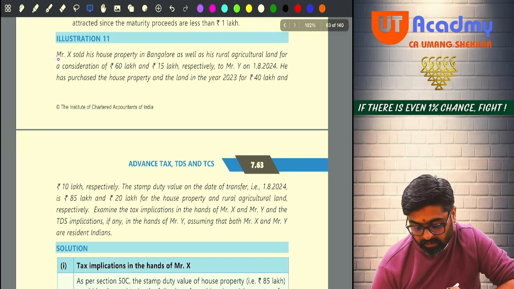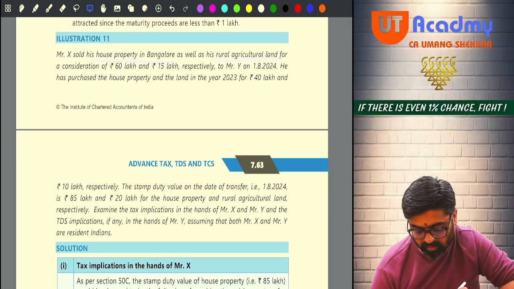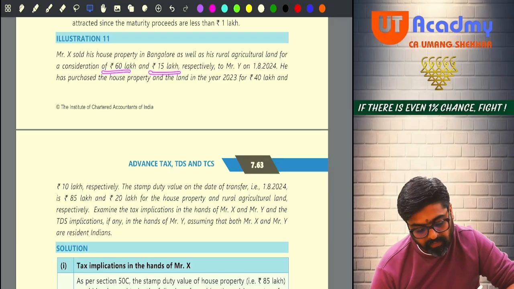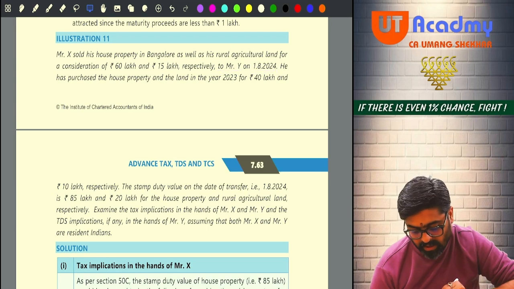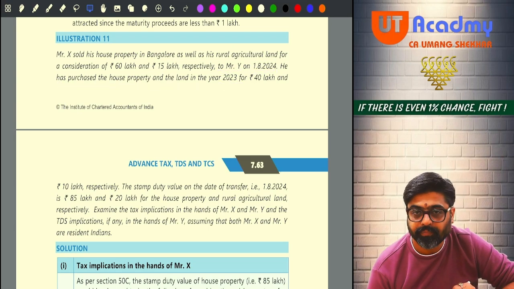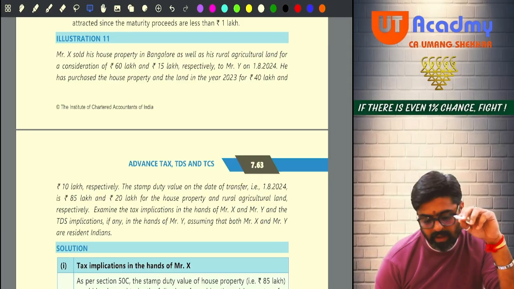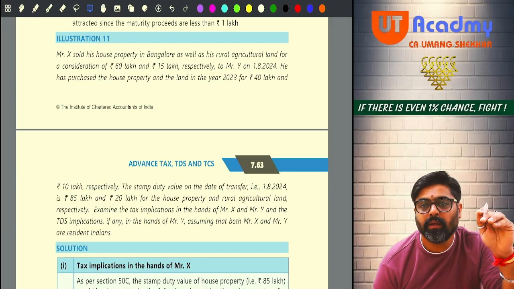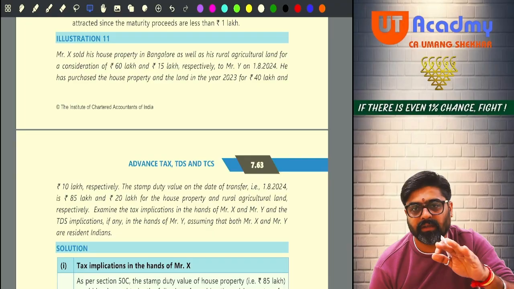X sold his house property in Bangalore as well as rural agricultural land for a consideration of 60 lakh and 15 lakhs, respectively, to Mr. Y on 1st August 2024. He purchased the house property and the land in the year 2023, and sold in 2024, meaning the period of holding is less than or equal to 24 months.